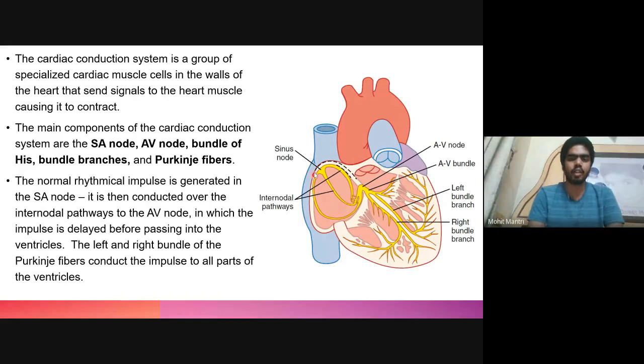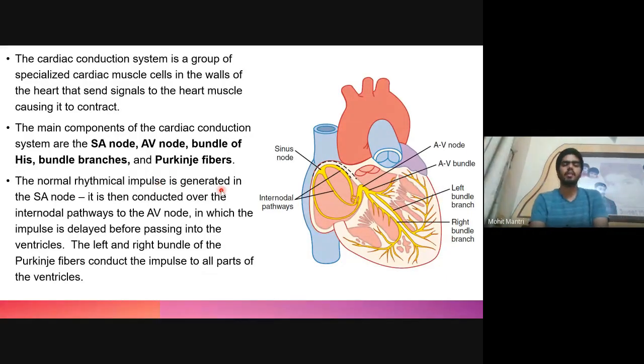And these are composed of the SA node, which is known as the sinus node or sinoatrial node. Then the AV node, which is also known as the atrioventricular node. Then this is the bundle of His, which is divided into two bundles, known as bundle branches, which are further subdivided into Purkinje fibers.